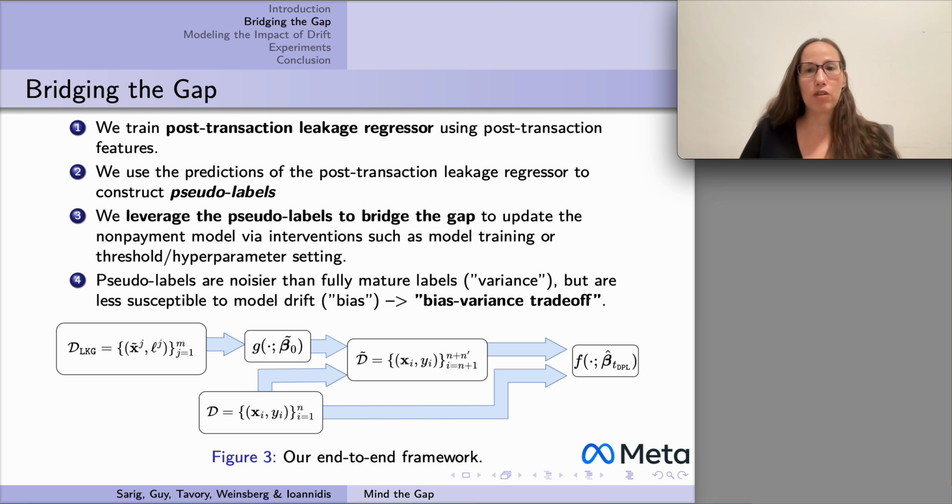In short, we train a model using post-transaction features and use its predictions to construct pseudo-labels. We leverage the pseudo-labels to update our model that predicts the likelihood of payment. The pseudo-labels are noisier than the true labels, but using them, we can overcome the model's drift, so this can be viewed as a bias-variance trade-off problem.